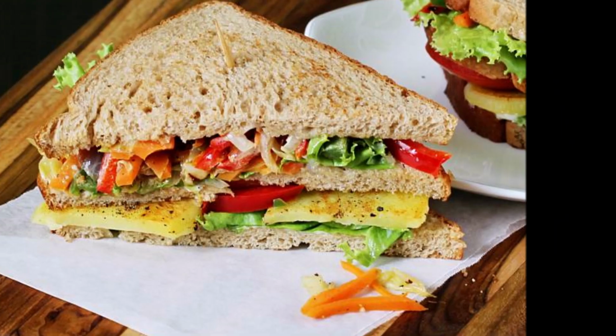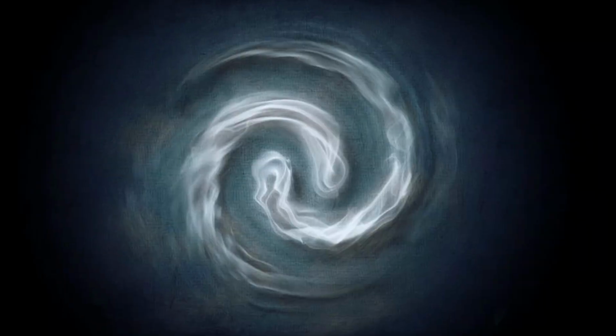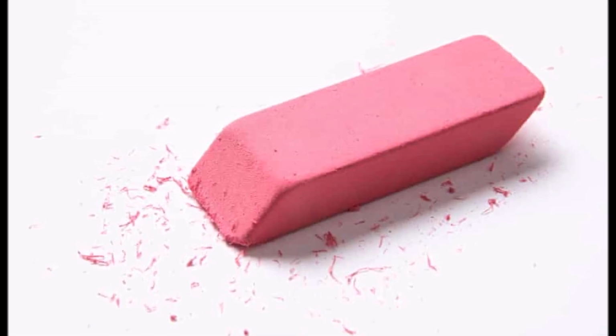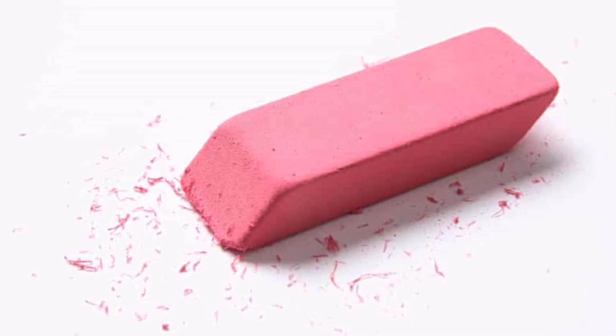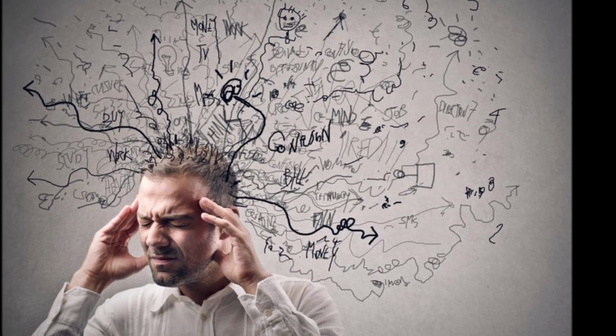Which of these is matter? Happiness, air, sandwich, thoughts, juice and eraser. Air, sandwich, juice and eraser, as they have mass and occupy space, are called matter, not the happiness or thoughts.